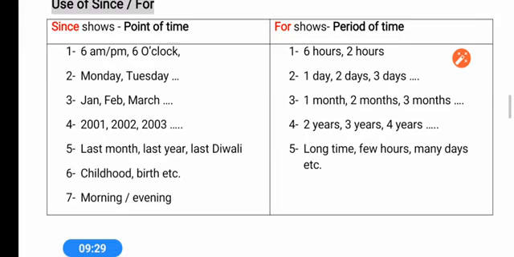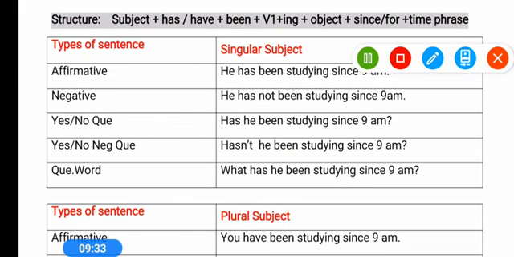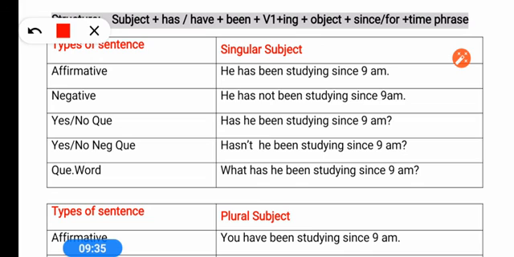Now let me go ahead with the next point quickly, the structure of the types of sentences. For an affirmative sentence we use he, she, it with has, and I, we, you, they with have. So here I am using this one: He has been studying. He has been studying since 9 AM. AM is the point of time, so since.